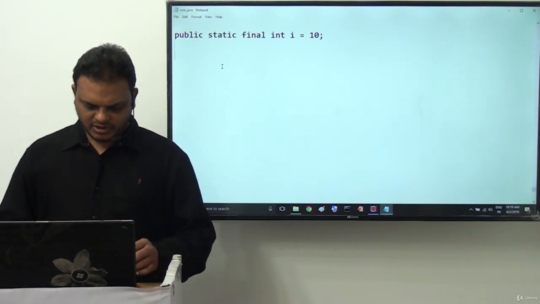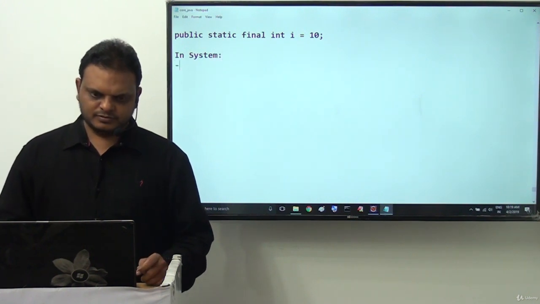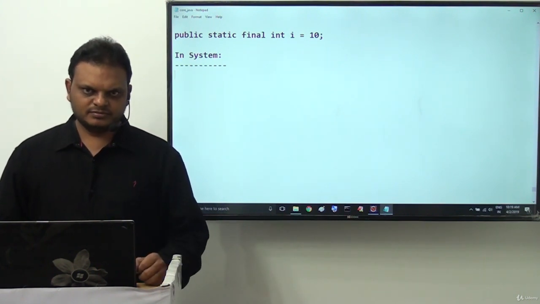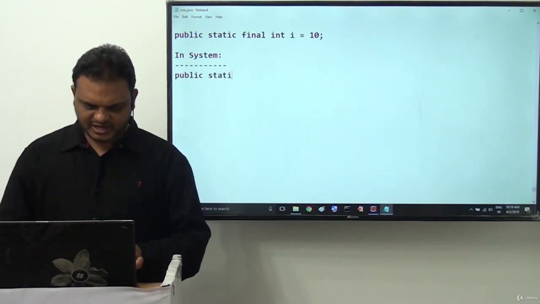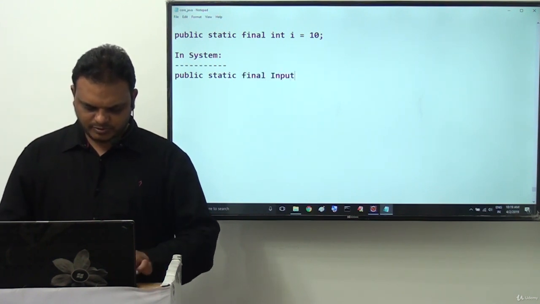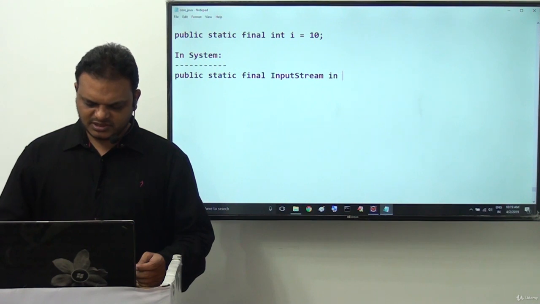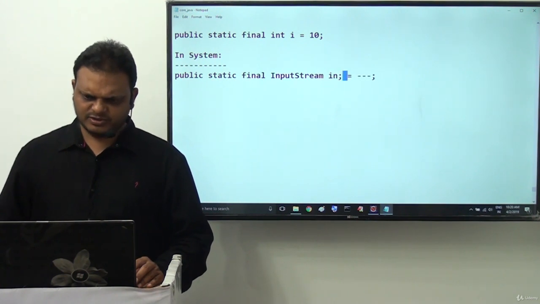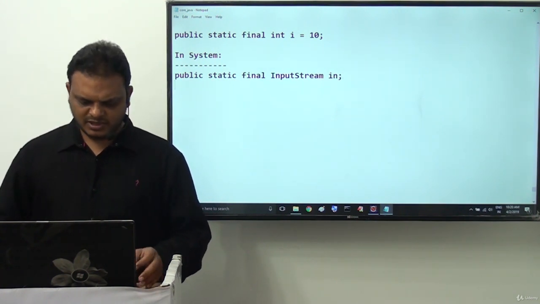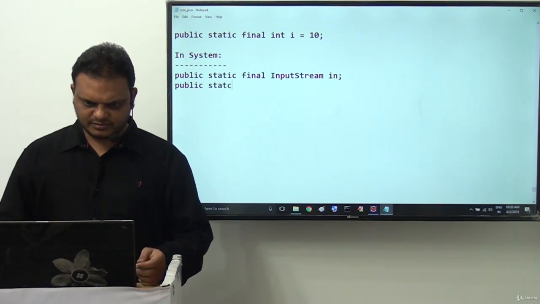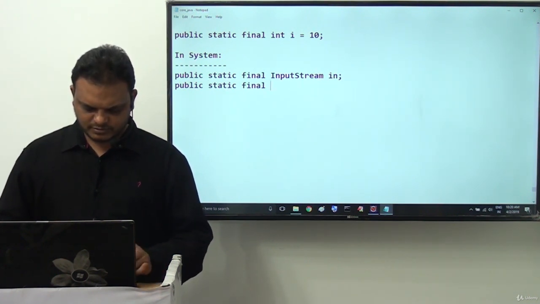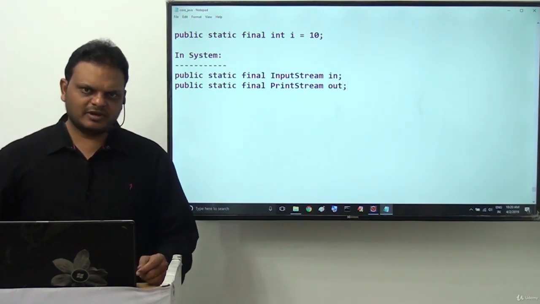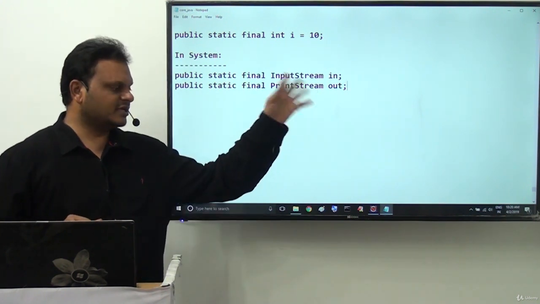If you observe the System class, the in, out and err variables are available. How are these variables declared? Public static final InputStream in = some other part. I don't want to go into that other part, but it exists, so I put a semicolon here. Next one is public static final PrintStream out = some other part. I don't require that other part, that's why I put a semicolon here itself.